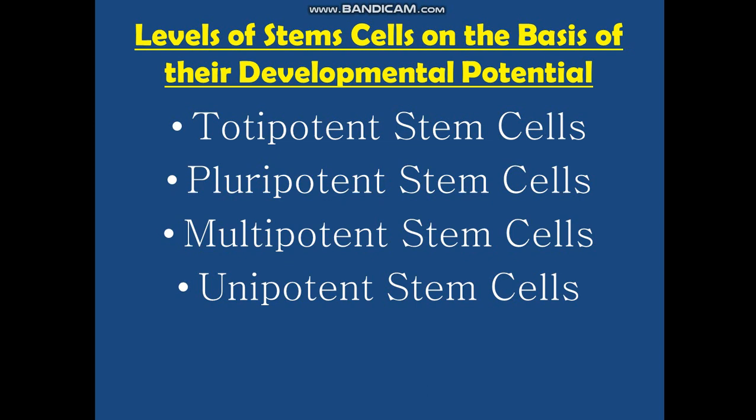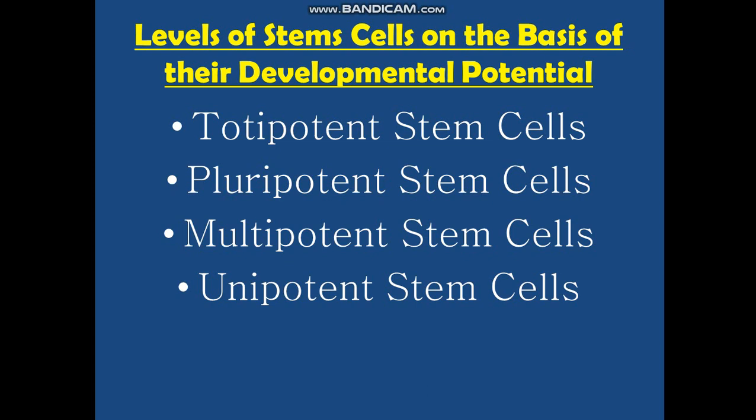You understand the difference? Okay, so totipotent can give rise to the entire organism. Pluripotent can form most of the organs and organ systems, but cannot form the whole organism. Multipotent can give rise to all the cells of an organ system, and unipotent can give rise to only one type of cells of an organ. Okay, clear? So remember this sequence: totipotent, pluripotent, multipotent, and unipotent.